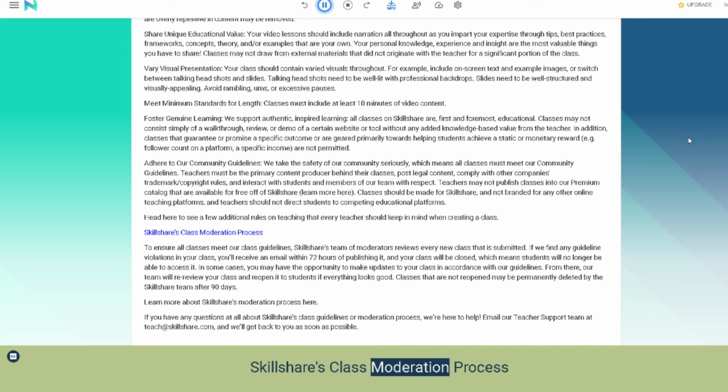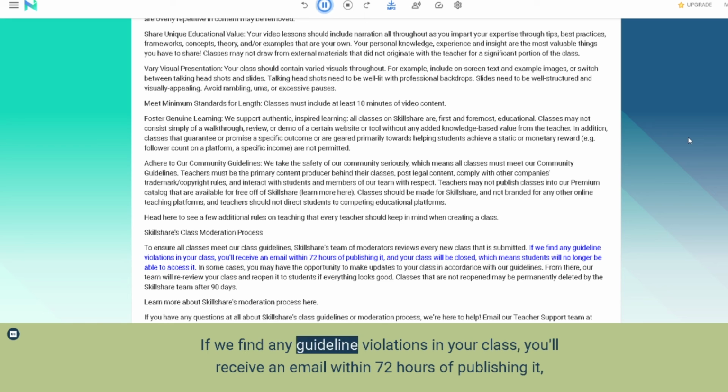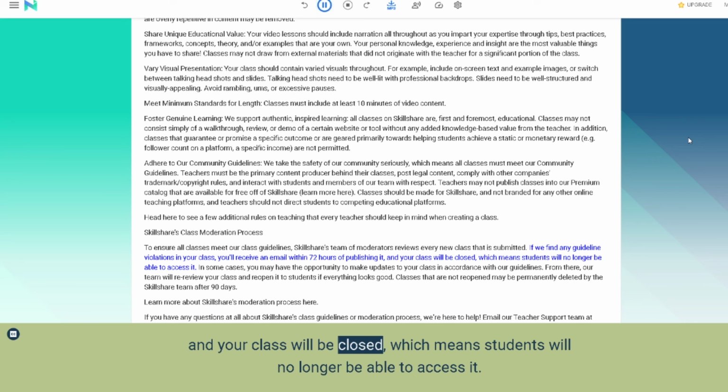Skillshare's class moderation process. To ensure all classes meet our class guidelines, Skillshare's team of moderators reviews every new class that is submitted. If we find any guideline violations in your class, you'll receive an email within 72 hours of publishing it, and your class will be closed, which means students will no longer be able to access it.